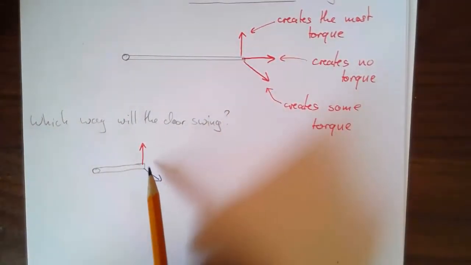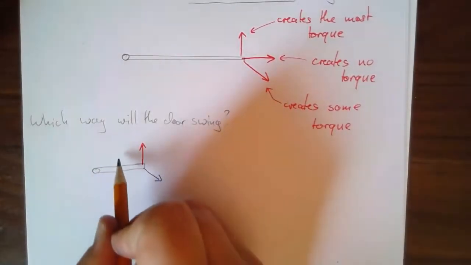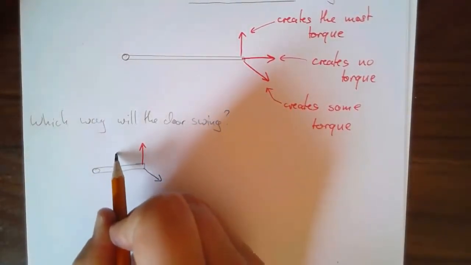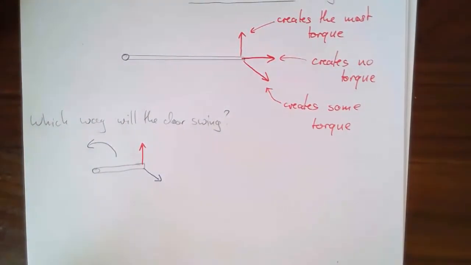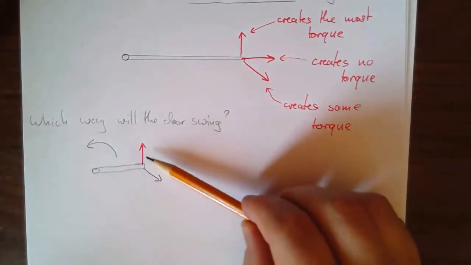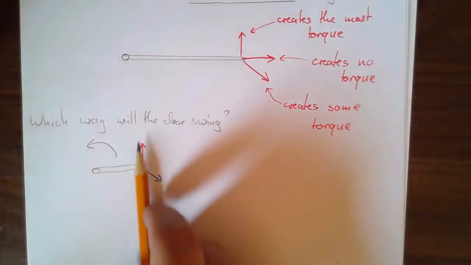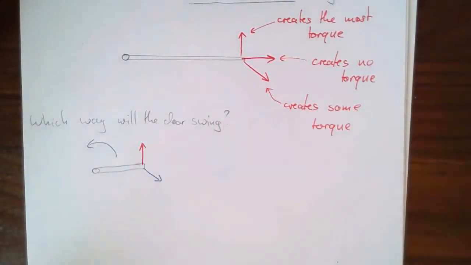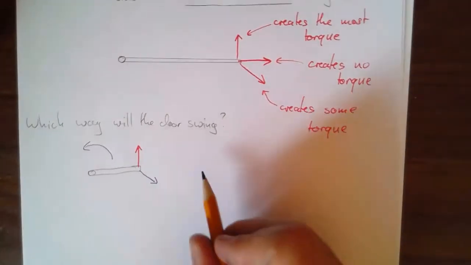In this case, if they're the same strength, the door is going to start swinging this way. Or it's going to go counterclockwise or anti-clockwise. Those are the same strength, but this one has the better angle. Let's try a second example.